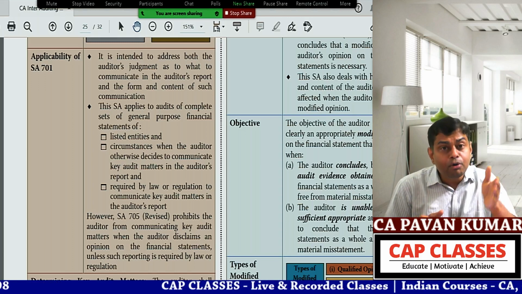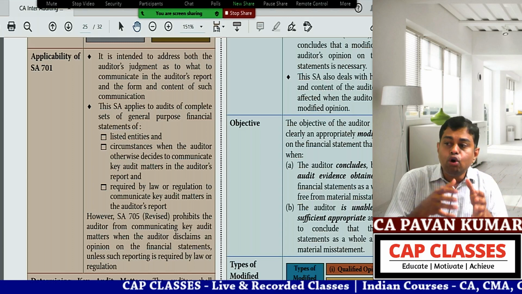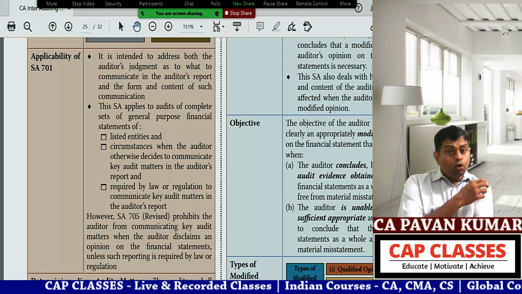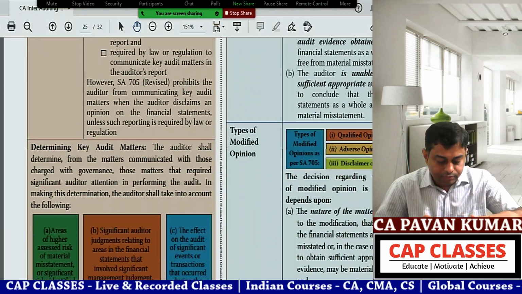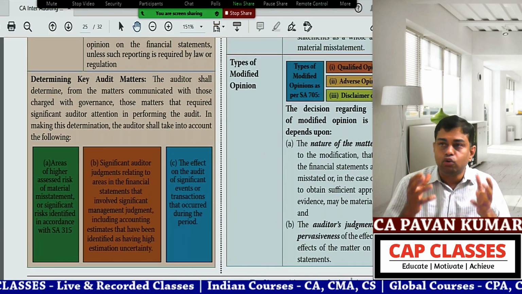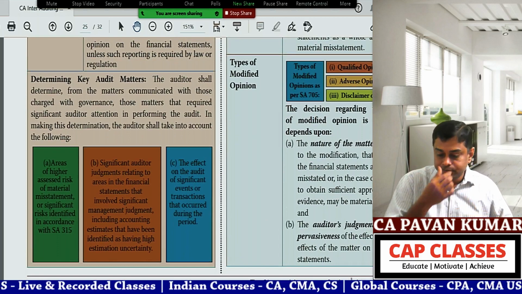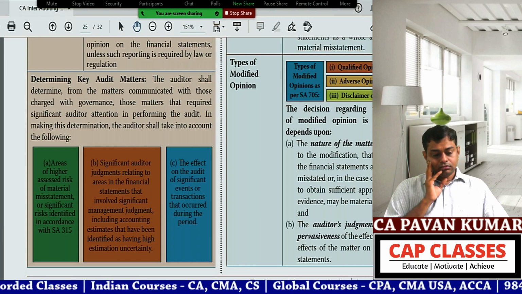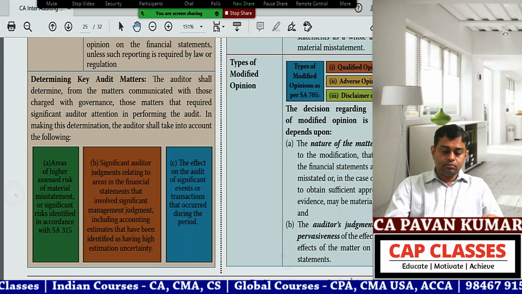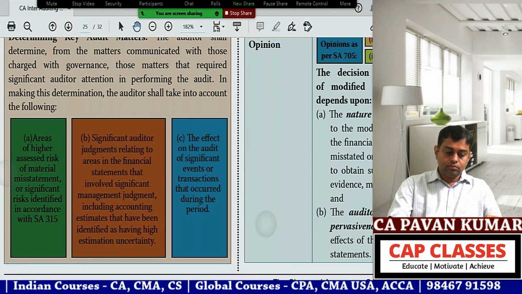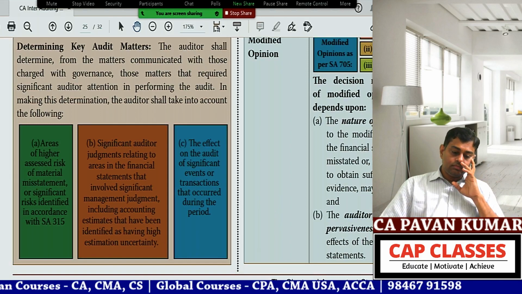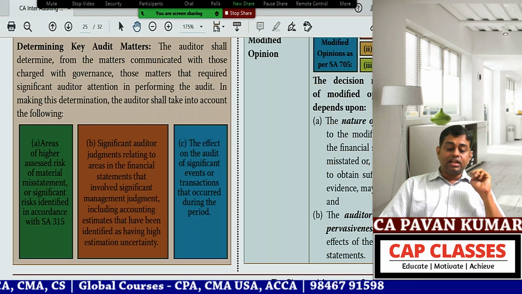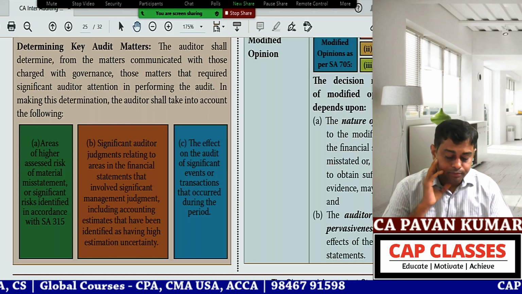Now, the most important question for examination is how the auditor decides whether an item is a CAM. How did you decide? That is here. A, B, C. If you read this, the standard is over. Read, ma. Determining key audit matters: the auditor shall determine from the matters communicated with those charged with governance, those matters that require significant auditor attention in performing the audit. In making this determination, the auditor shall take into account the following. How many matters are there? 3 matters are there. Read.